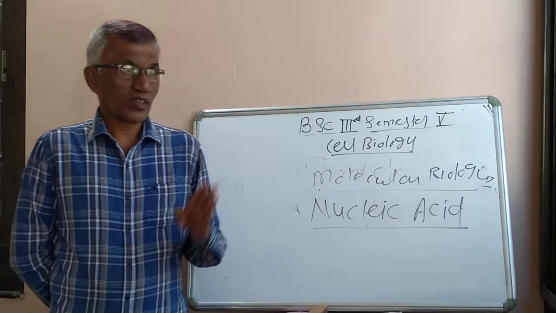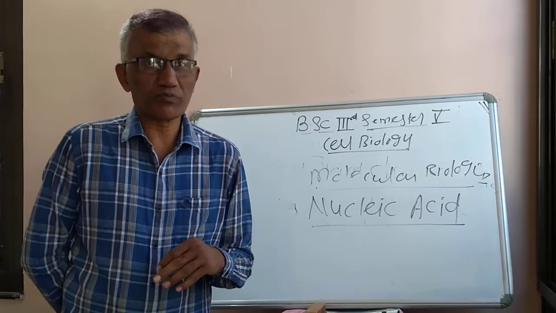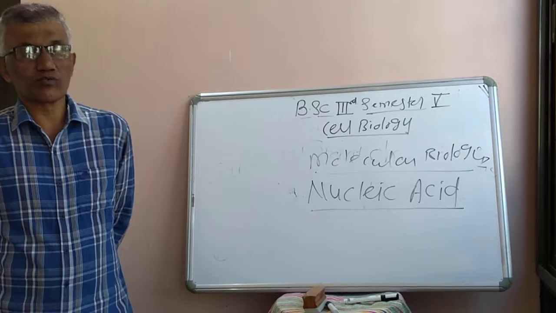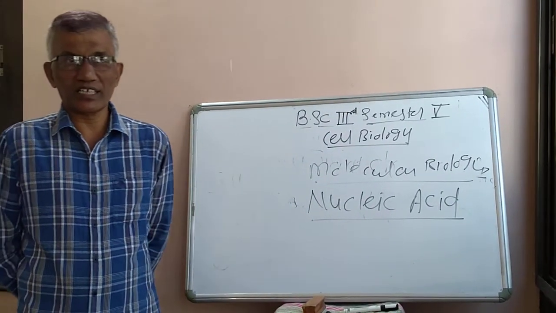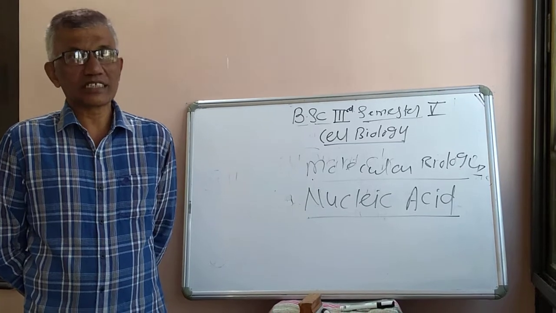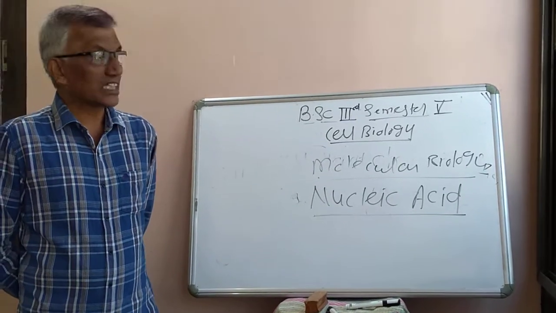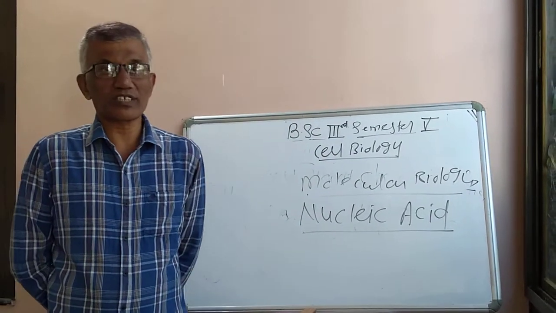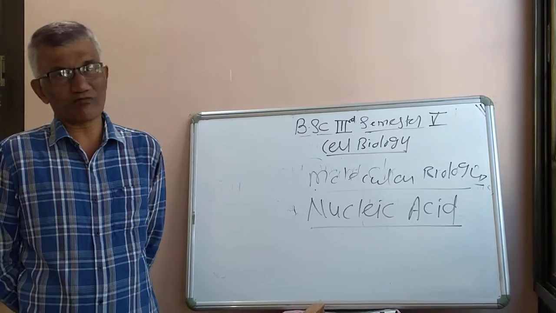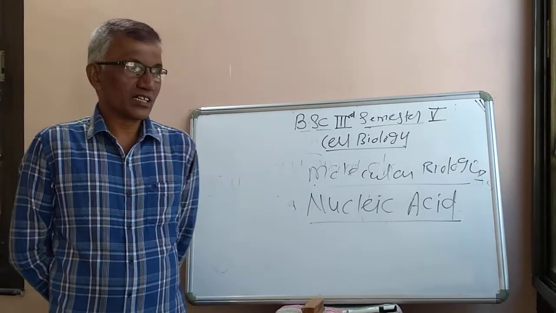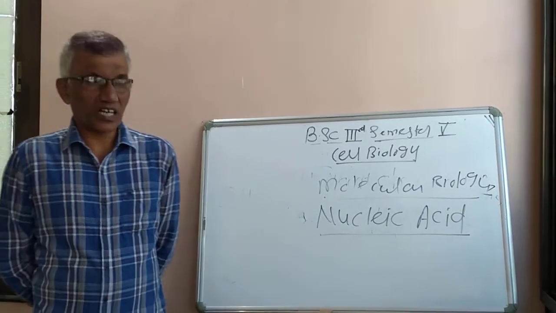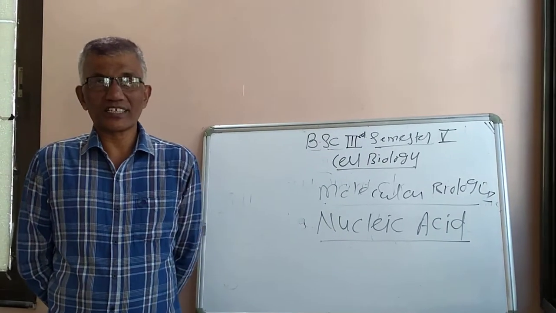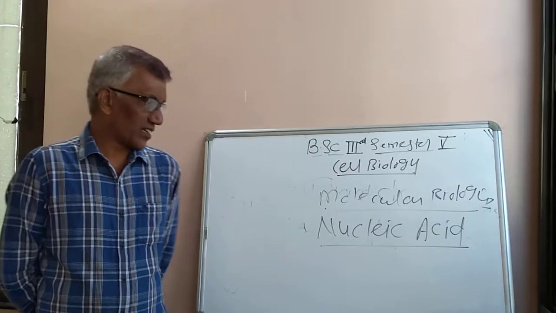There are three types of RNA molecules on the basis of their structure and functions: mRNA, rRNA and tRNA. mRNA is messenger RNA, rRNA means ribosomal RNA, and tRNA means transfer RNA.